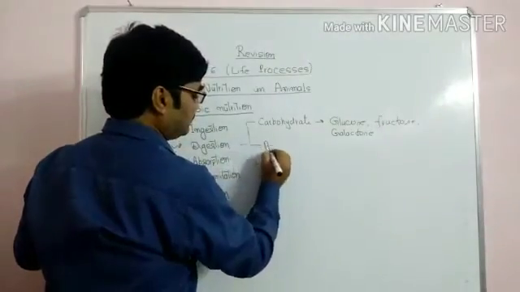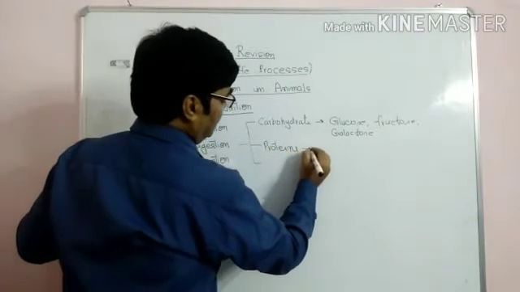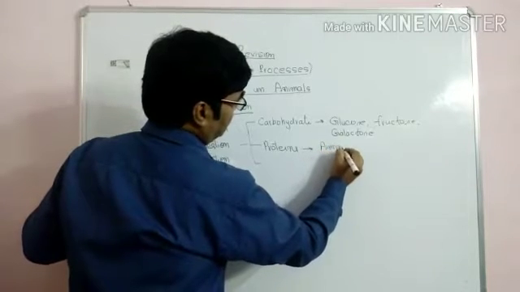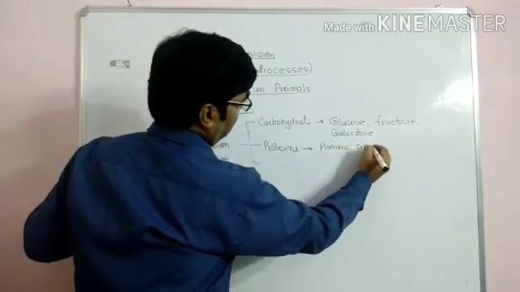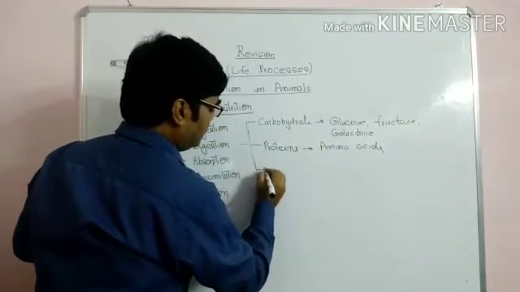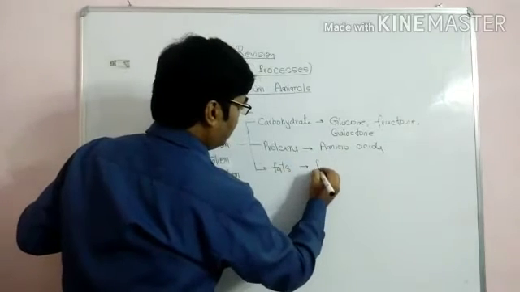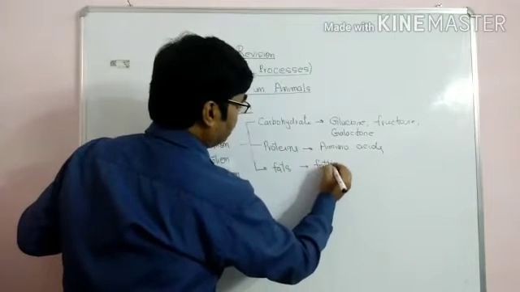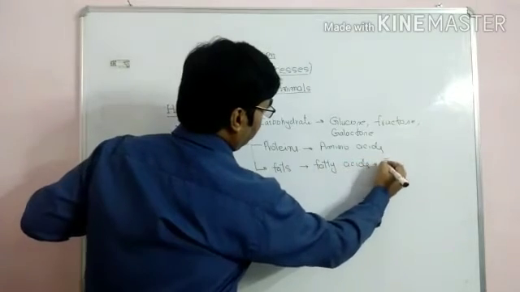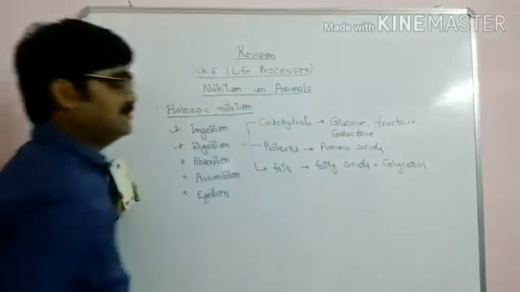Proteins are broken down into amino acids. And fat is broken down into fatty acids plus glycerol.